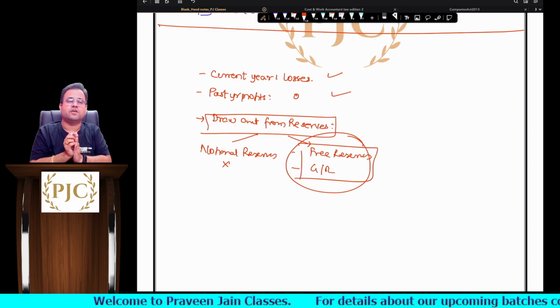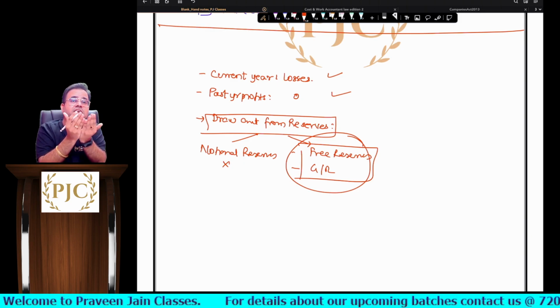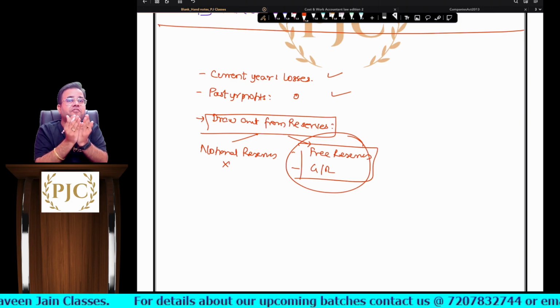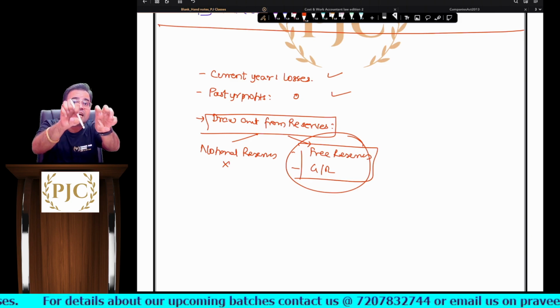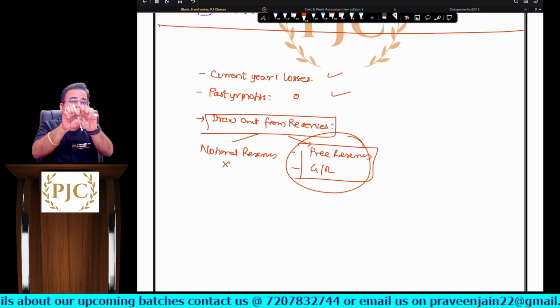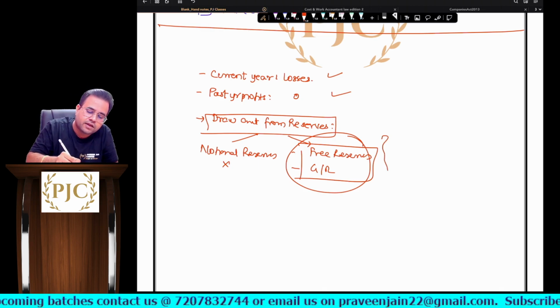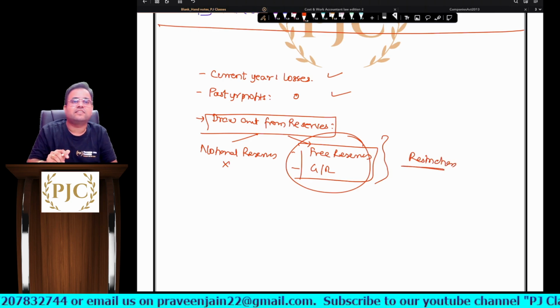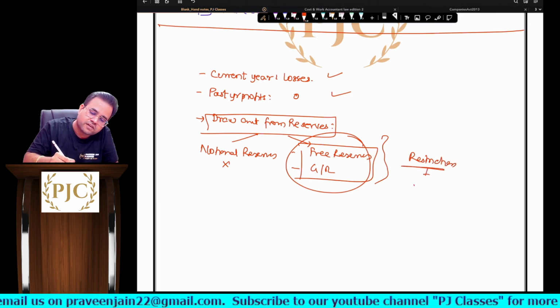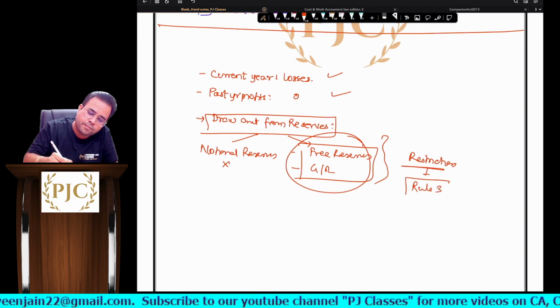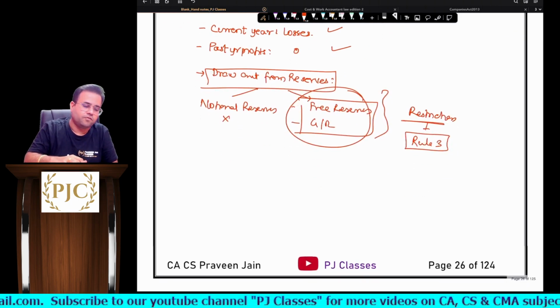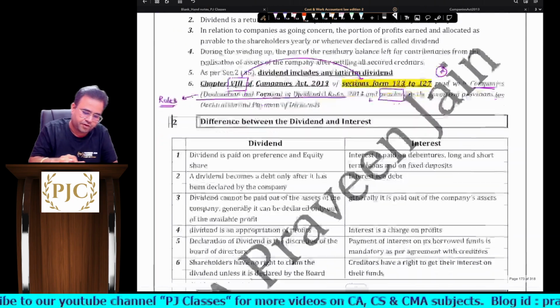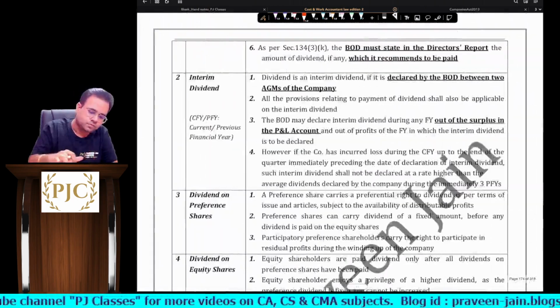So same logic is here also. So today whatever general reserve company has created, whatever free reserves company has created, today we are touching that, sir. So can I say whenever we are touching that, right? So here there is a restriction on payment of dividend. There is a restriction on payment of dividend, sir. So this restriction is given in rule number 3. Okay. So let us see what are those restrictions, sir. So this we will read it from the material, sir.